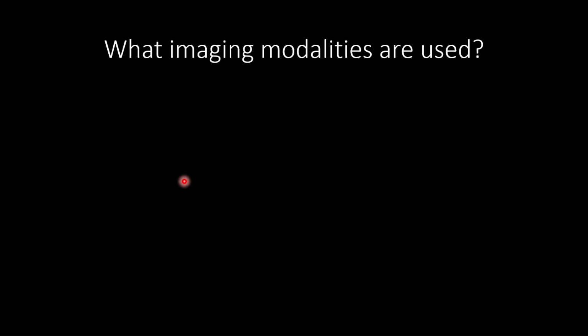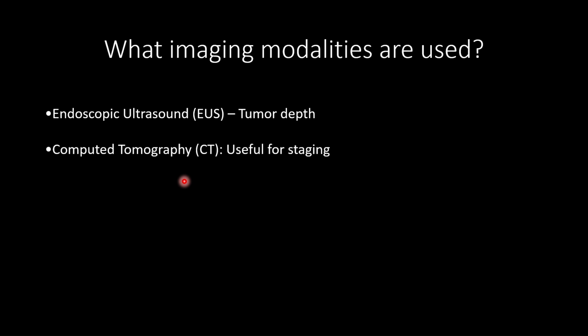So to diagnose esophageal neoplasms, what imaging modalities can we use? We have endoscopic ultrasound. Endoscopic ultrasound is highly effective for assessing tumor depth, for T staging, and also for local lymph node involvement. We have CT, which is useful for staging, particularly for assessing distant metastasis and also local adjacent structures. PET scan provides metabolic information about the tumor and can detect distant metastasis.